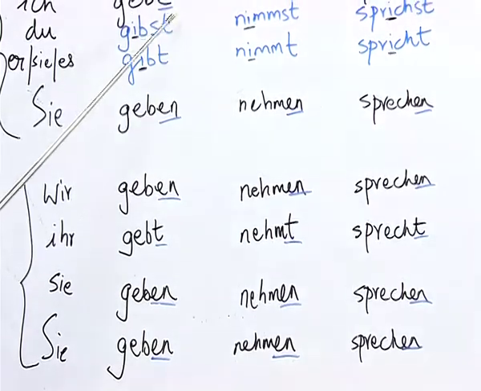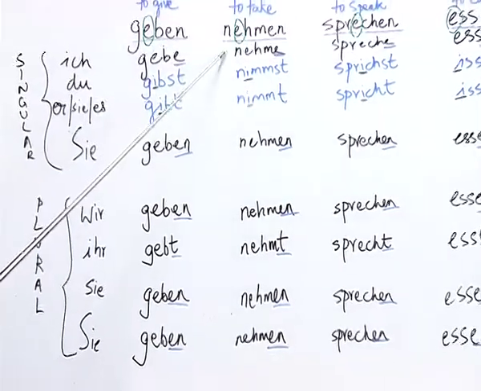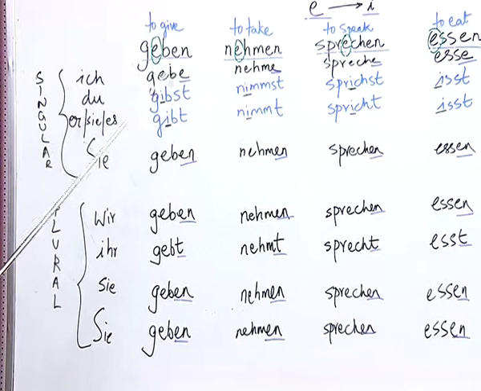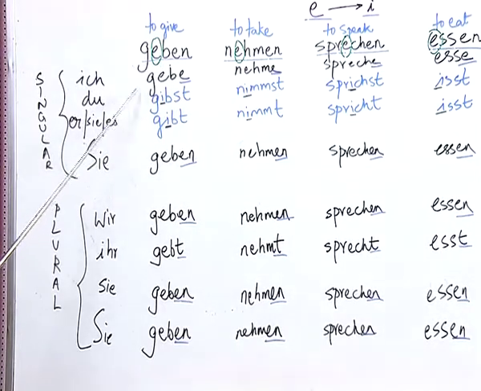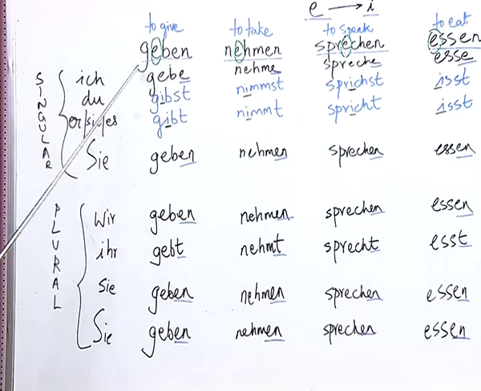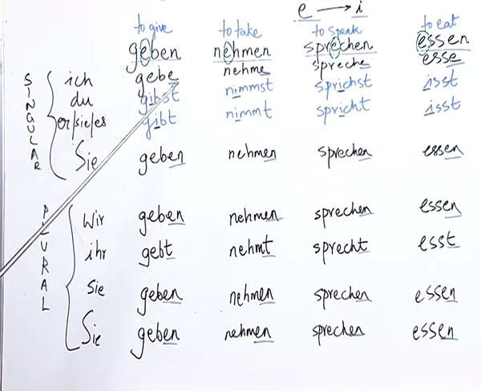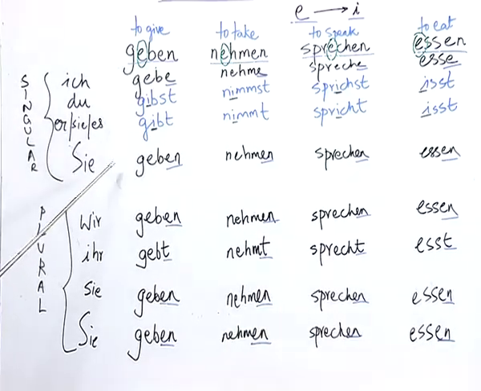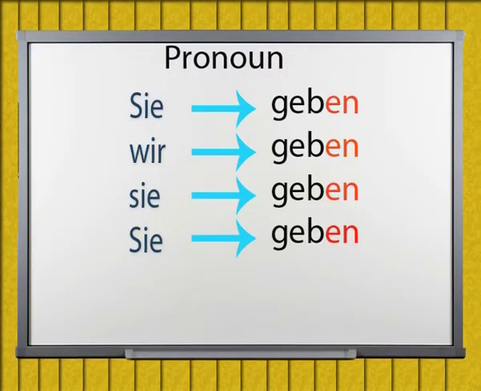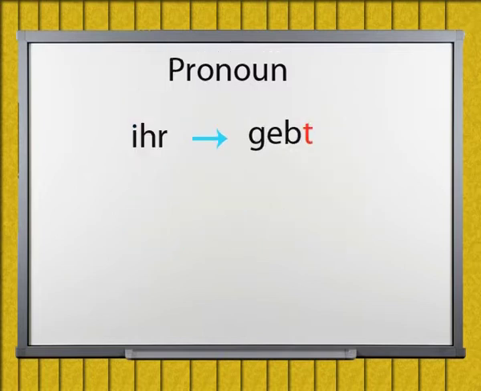If you look closely at the verbs geben and nehmen, you would see that except du, sie, es, they follow the same pattern as regular verbs. Ich takes the letter E when it is conjugated with a verb, and as you know, pronouns sie, wir, sie take -en, and the pronoun ihr takes the letter t.